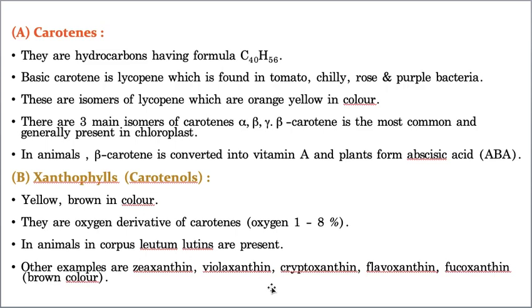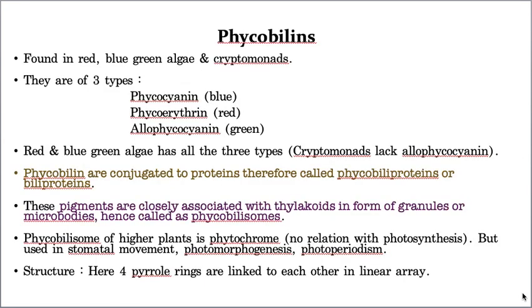Okay, now let us take one more: phycobilins. This is the last photosynthetic pigment, students. It exists in red and blue-green algae. It is again divided into three types. What are they? Phycocyanin, which is blue in color.